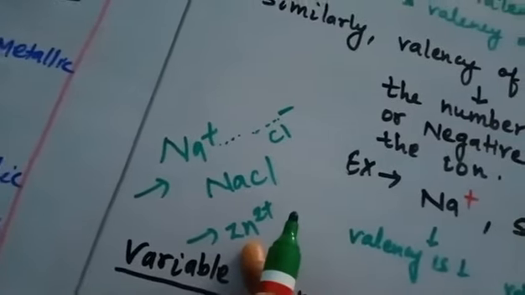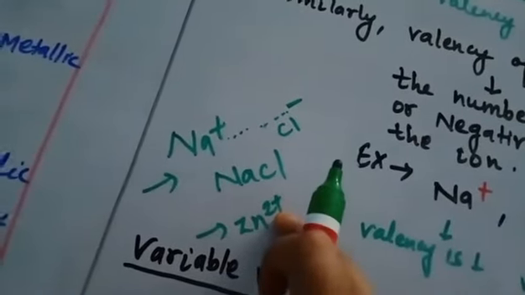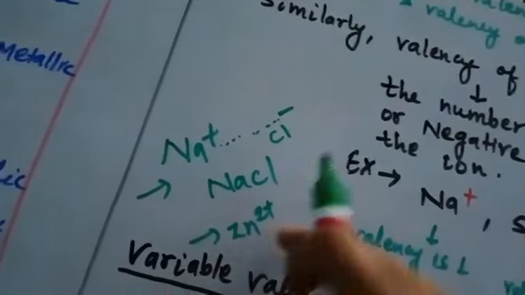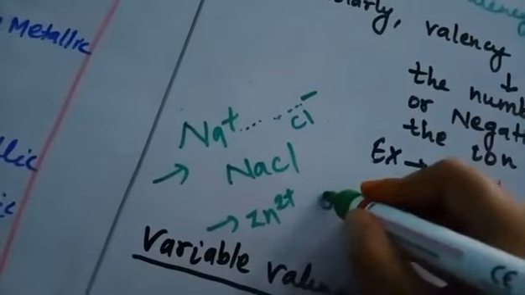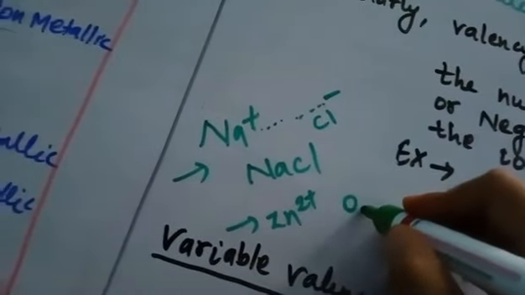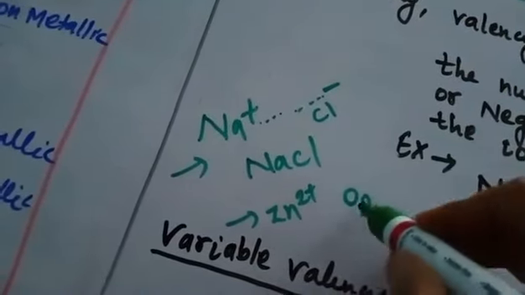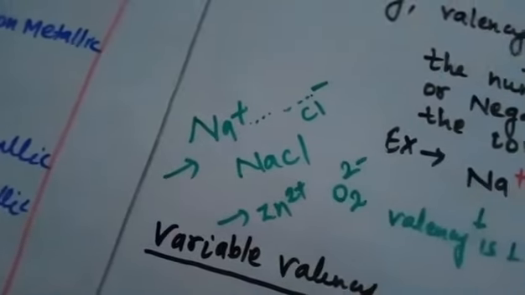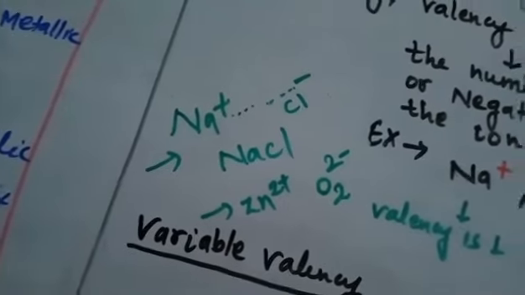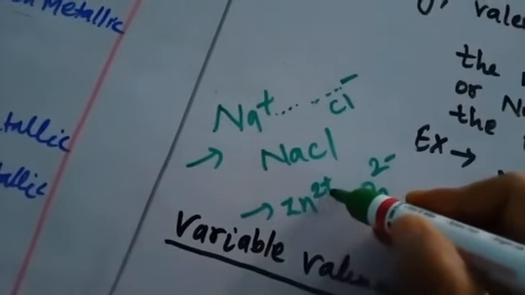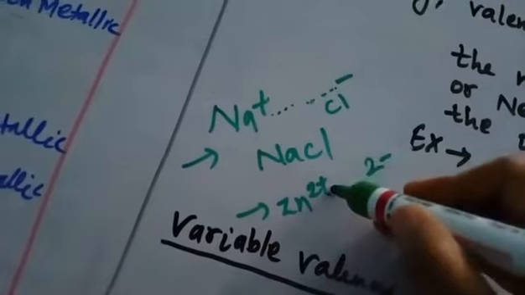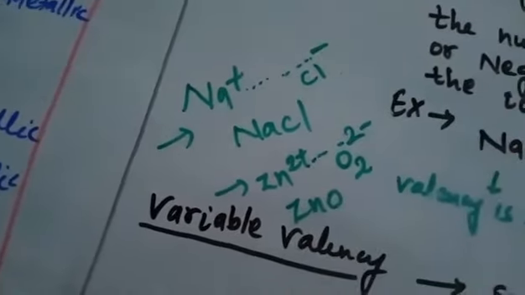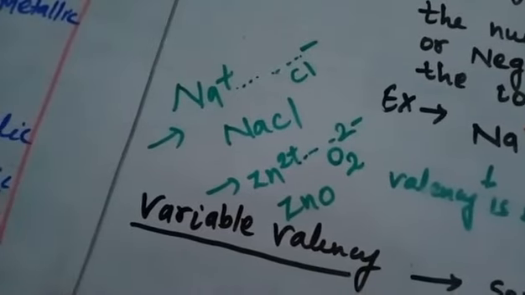So the combining capacity of zinc is 2. So it will combine with an ion, that is the oxide ion, having 2 negative charge on it. So 2 positive charge combines with 2 negative charge, forming ZnO, zinc oxide.